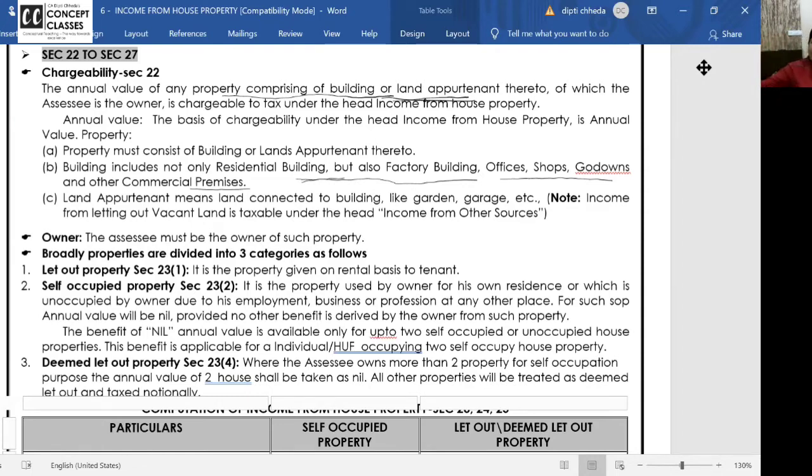Now, this rent of the land, will it be taxable under income from house property? Answer is no. Because it's a vacant land, plot, there is no building, no house property, no godown, no depot. So open land rental income is taxable under income from other sources. Subletting is taxable under other sources.